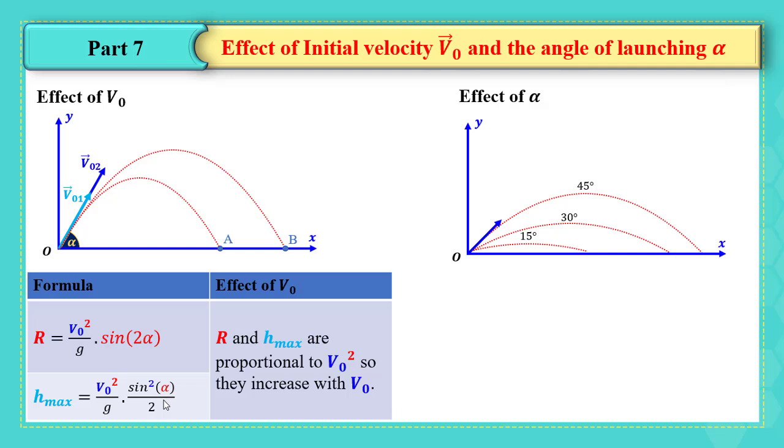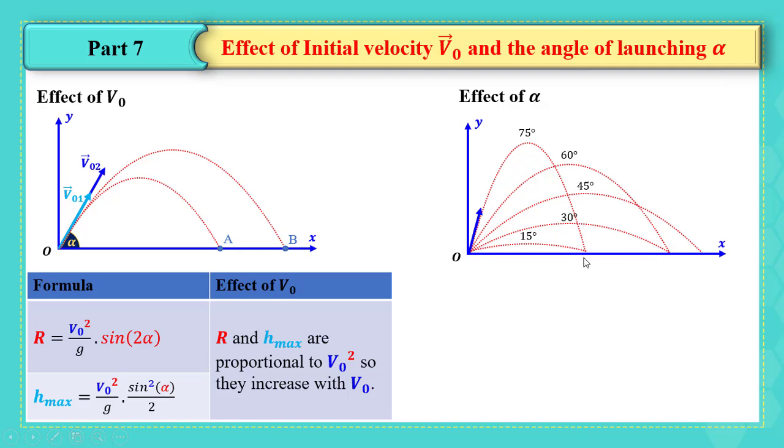Now we can check the different values of alpha: 15 degrees, 30 degrees, and 45 degrees, and compare the range covered by the particle in each situation. What if we keep increasing the angle alpha? Let's choose the angle 60, then 75 degrees. We can see that the range is decreasing.